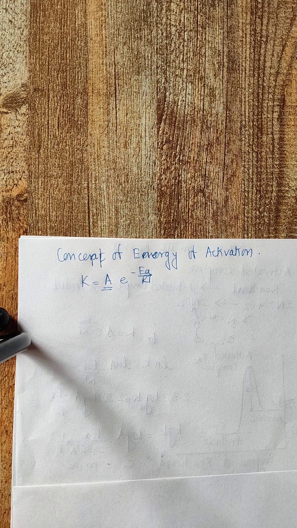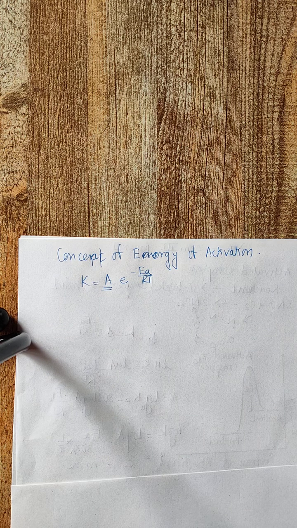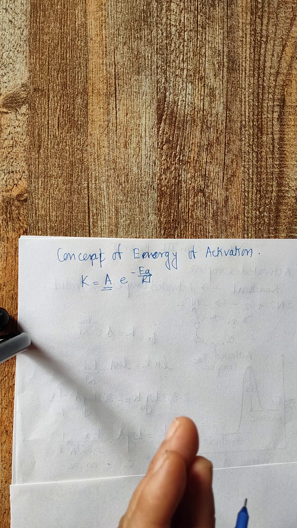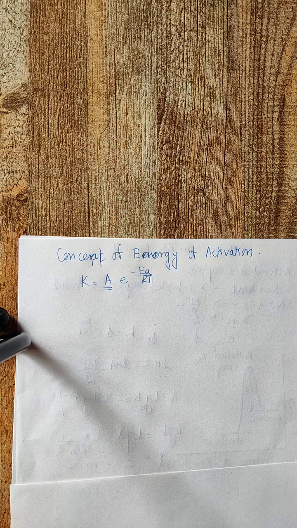So whenever we are going to consider the total number of collisions, all collisions are not effective. That means whenever there are collisions between molecules, some collisions are elastic collisions.